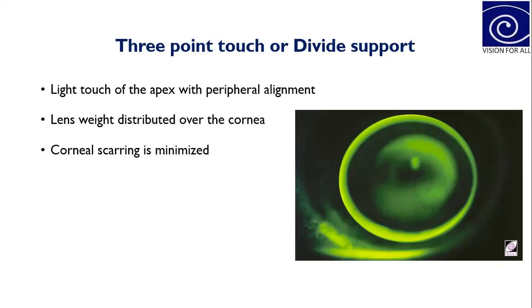So coming to the 3-point touch or divided support, it is the most widely accepted philosophy where the lens support is divided equally between the center as well as the periphery, which makes the patient more comfortable and gives them good vision. So here in this picture, you can see there is a light touch in the center and no corneal scarring, and you can see there is a peripheral clearance because there is accumulation of the tear meniscus in this area.